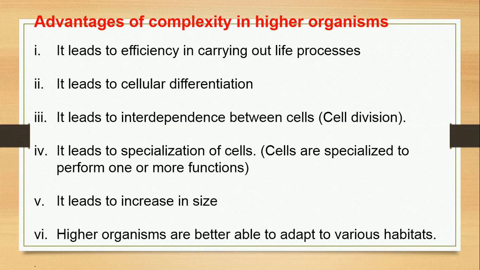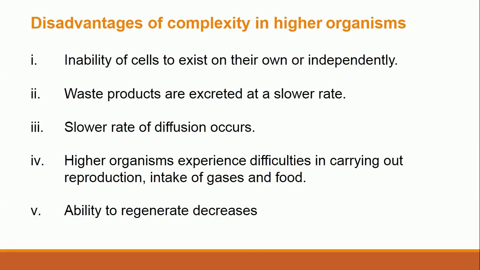Number 6, higher organisms are better able to adapt to various habitats. Unlike primitive or simple organisms, which are restricted to a particular habitat and can't exploit other habitats, if you pick them from their habitat and put them in another, they can't survive. Complex animals, however, can adapt to various habitats.